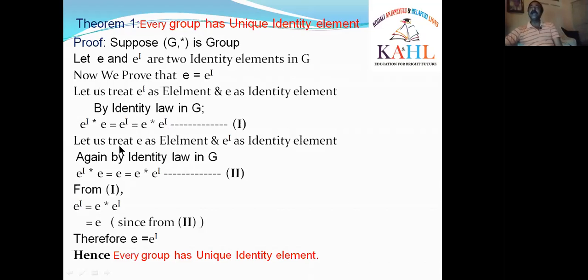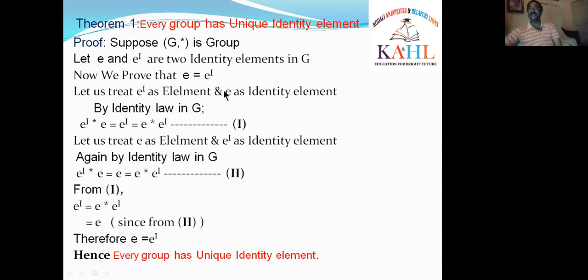Now I am treating e as an element. Previously, please students, follow the cursor, we took e' as the element. Now I am taking e as an element and e' as the identity.